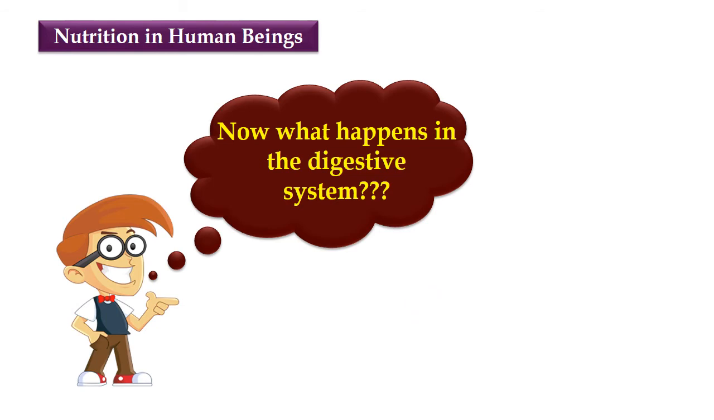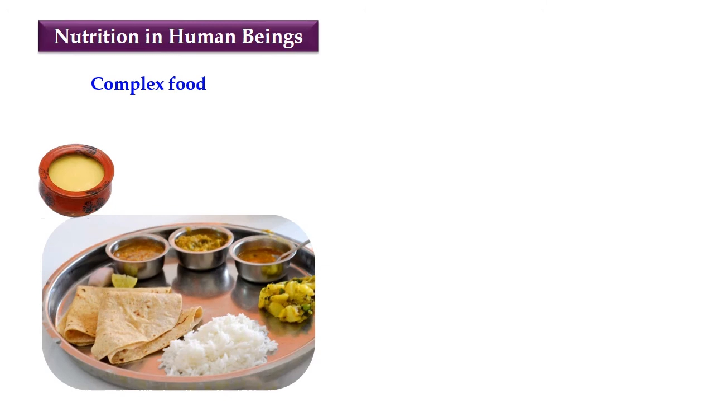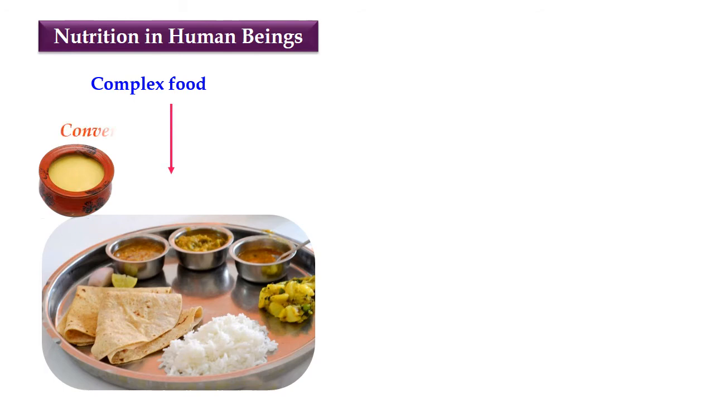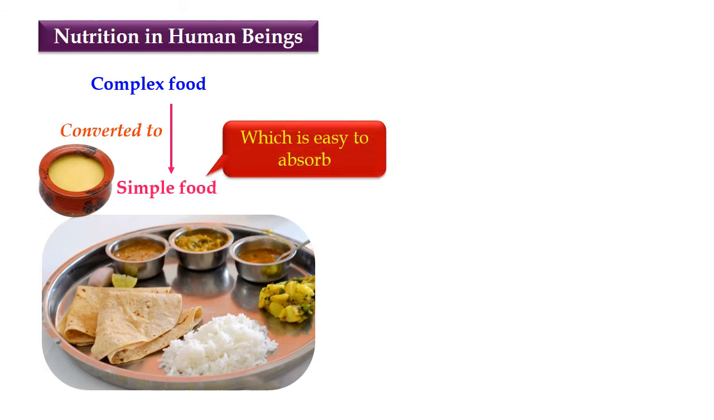Now we know that our body includes many types of nutrition, and the body of an animal needs energy to work. So there are various types of nutrients which the body needs to produce energy. Now we are going to see what happens in the digestive system, and what these nutrients are. Inside the human body we keep on eating complex food. Complex food means food molecules which are difficult to absorb, and these complex food molecules are converted into simple food inside our digestive system, which is easy to absorb.